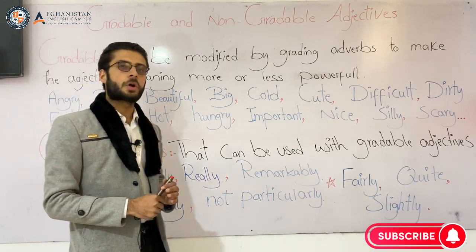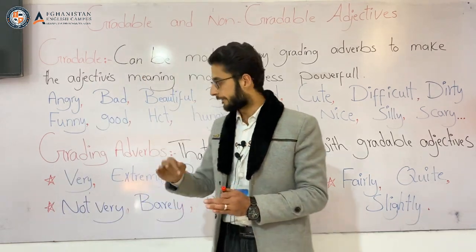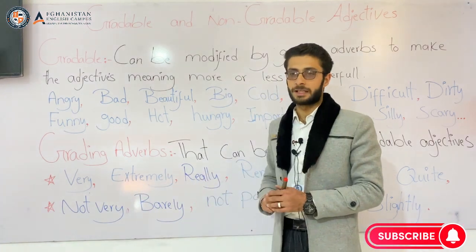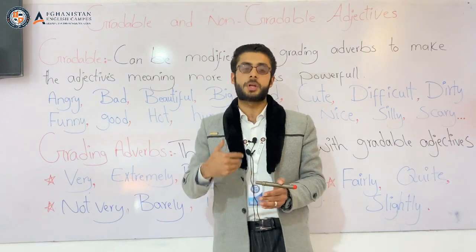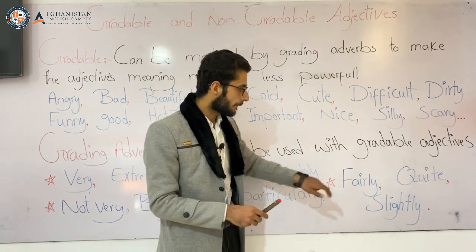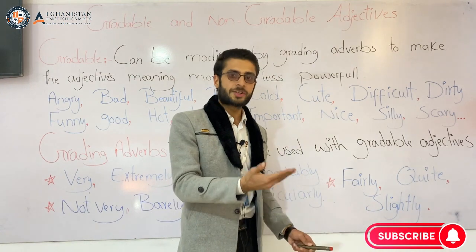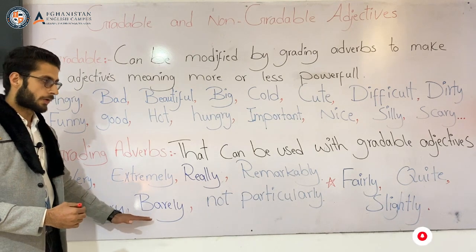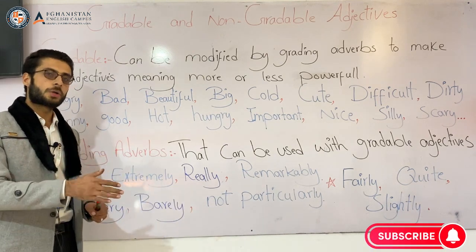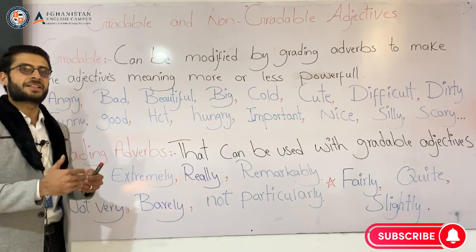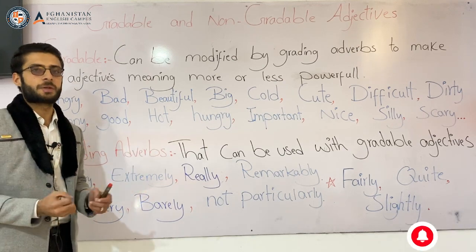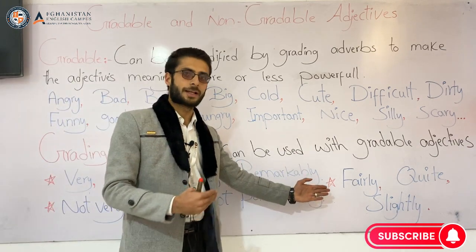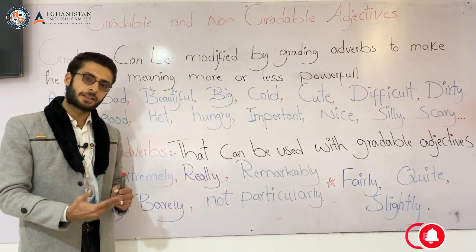The grading adverbs are divided into three categories. The first one: very, extremely, really, and remarkably. They show the highest percentage. After that, we have fairly, quite, and slightly. It shows a lower percentage. And the next one is not very, barely, and not particularly. They show the lowest percentage. یعنی نظر به فیصدی متفاوت هستند. زیاد میخواهی قوی بسازی، از این 4 دونه استفاده میکنیم. این 3 دانی بعدیش از اون کمتر، این 3 دانی بعدیش بسیار فیصدی کمتر رو نشان میده.